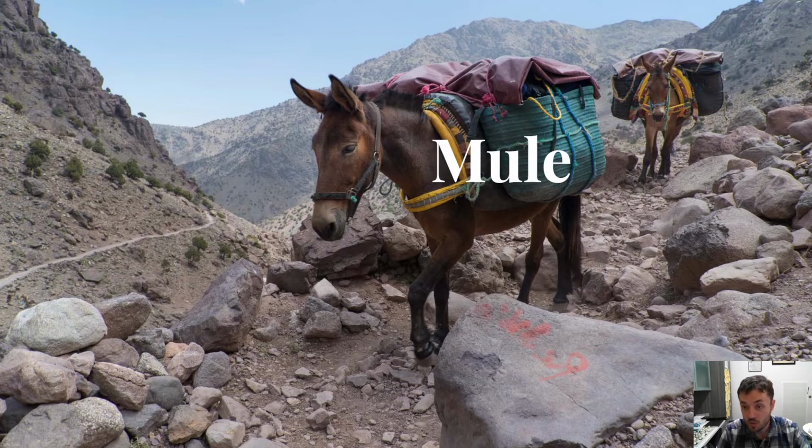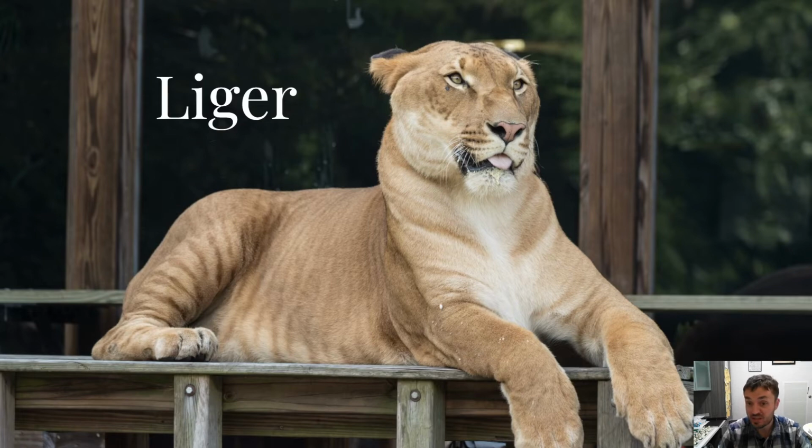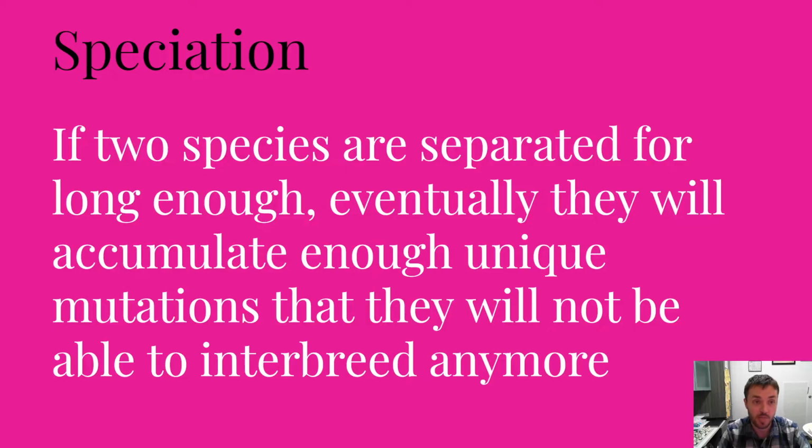The thing is that mules cannot mate with other mules. If I have a mule mate with another mule, nothing happens. The only way to make a mule is by crossing a horse and a donkey. So a mule is not considered a species because it cannot breed with others of its kind and produce viable offspring. So horses and donkeys are different species, even though they can make a baby. Same thing happens with ligers. Ligers are crosses between lions and tigers, but they're infertile. They can't have babies. So lions and tigers are still considered different species.